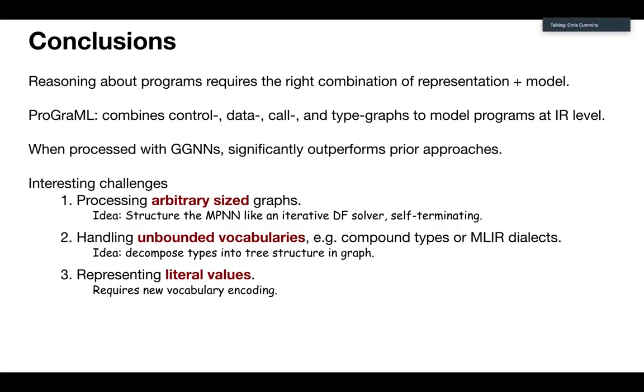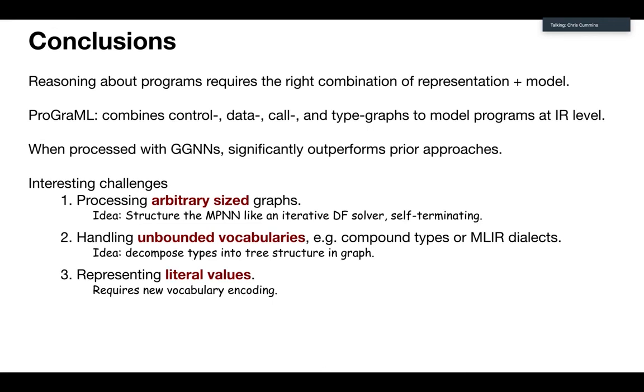There are two factors there. First off is the dull one, which is literally just fitting it inside a GPU, but that's fine. That's basically going to be solved by time. And the second one is figuring out how to process the graph in a way that more closely represents what a data flow solver would do.